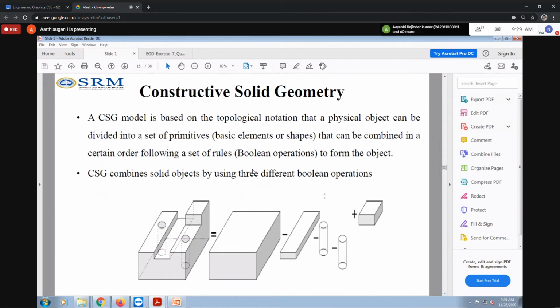I said already, CSG is nothing but constructive solid geometry. I'm going to construct a final solid from various combinations of solids. We can go left to right or right to left, both directions. Suppose this is your final object; we're going to assemble it like this.